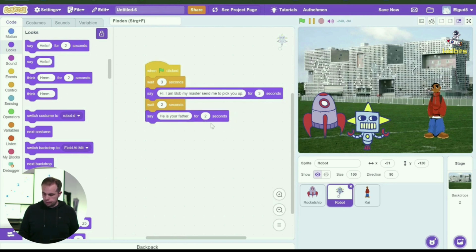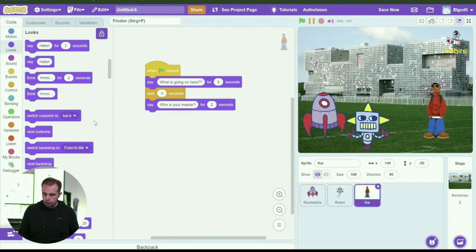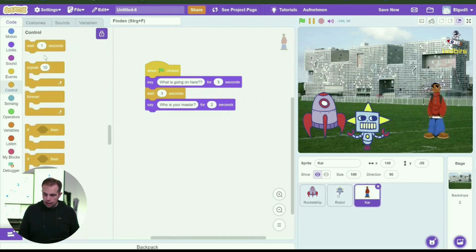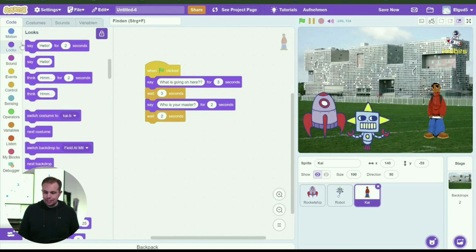So then, the last time the robot spoke was for 2 seconds. So now we go back to Kai, and we go back to control, and we put a wait command again, set it to 2 seconds. And then we go back to looks in order to get our say for such and such amount of seconds.